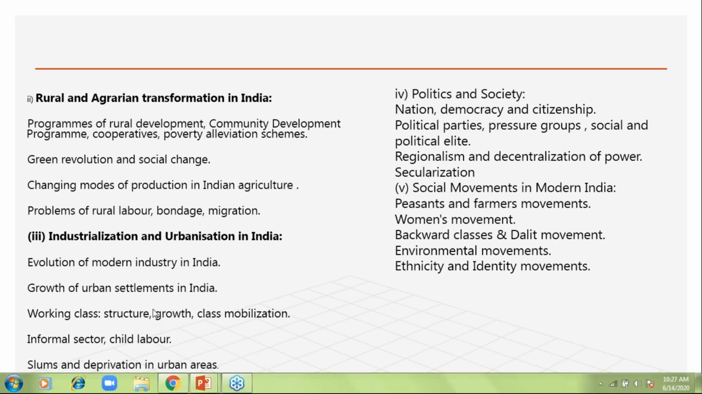One only thing is, you're thinking, this is politics and society. The same topic you are seeing in the first paper also. Okay, communalism, what is secularization, what is a political party, how it influences Indian society. Next is social movement, particularly peasant movement, women's movement, backward Dalit movement, environmental movement, ethnicity. Now you tell me, the whole syllabus of our paper has been finished. Paper 1 finished, paper 2 finished.